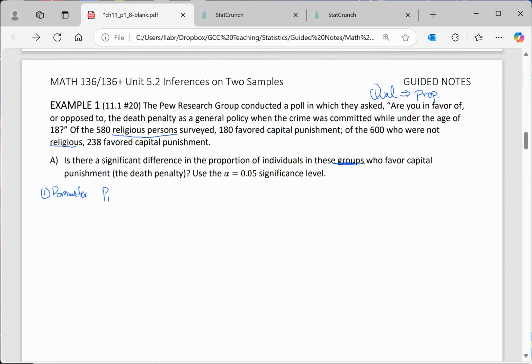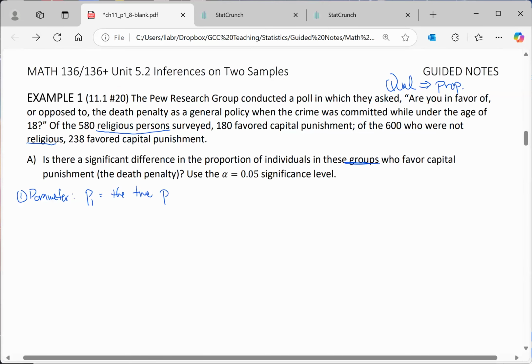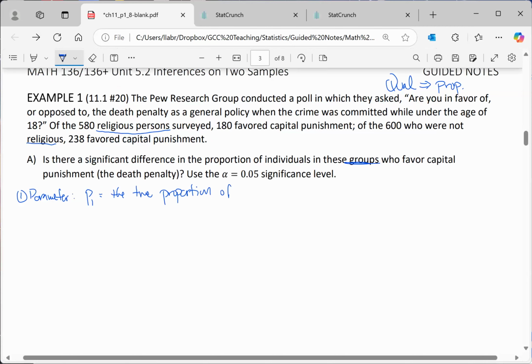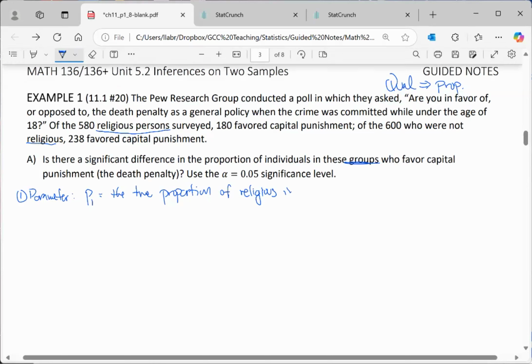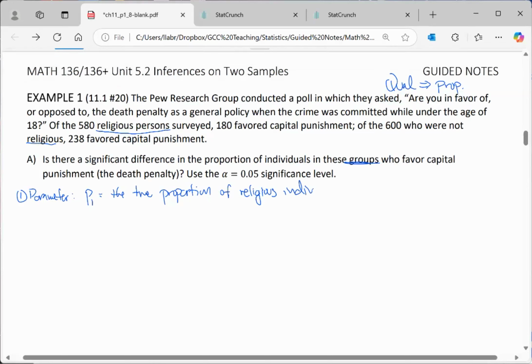So I'm going to call p1 the true proportion of religious persons who favor capital punishment. Oh, they use persons, so let's try and always mimic the language.